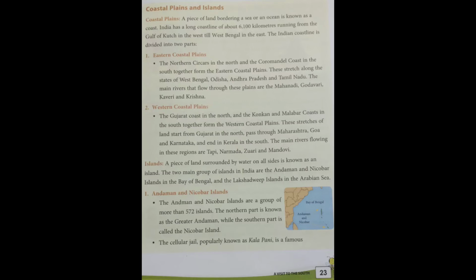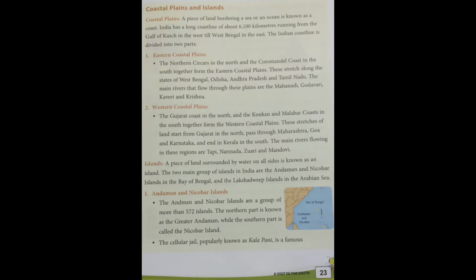India has a long coastline of about 6,100 kilometers, running from the Gulf of Kutch in the west to West Bengal in the east. The Indian coastline is divided into two parts: first, the eastern coastal plains, and next, the western coastal plains.